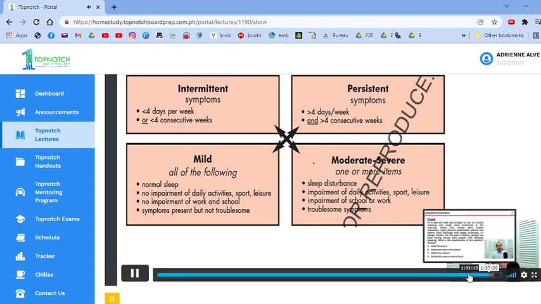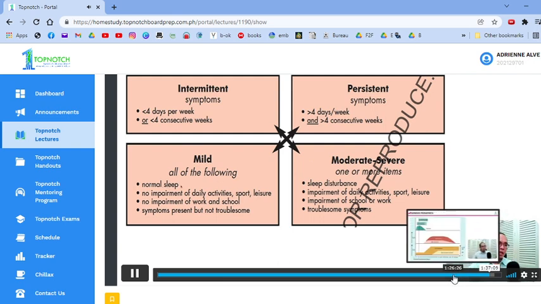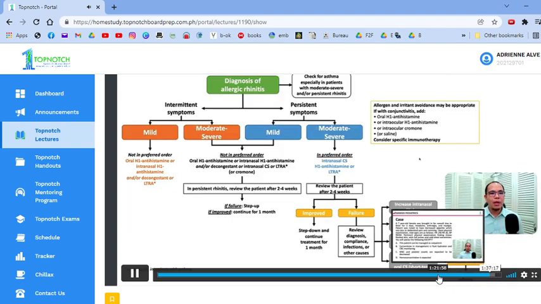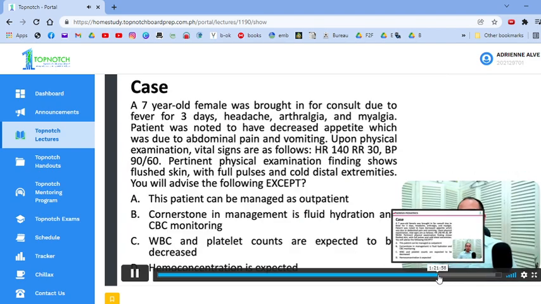Difference ng mild to moderate, basta meron kang interruption of activities of daily living. Okay? Dapat sa mild, all of the following. Dapat walang interruption, normal sleep, walang activities na impaired, normal work, ganyan. Any one of these, moderate to severe na siya. Okay? And how do you manage it? Again, you can use your intranasal steroids. Going to read the references.